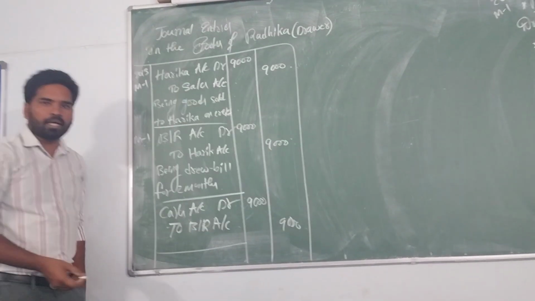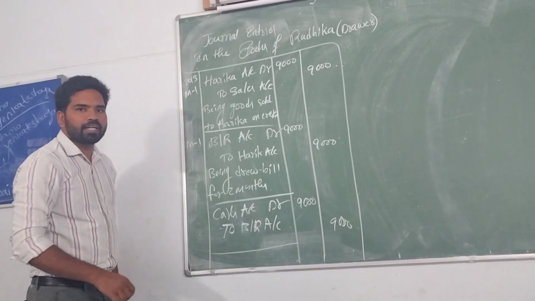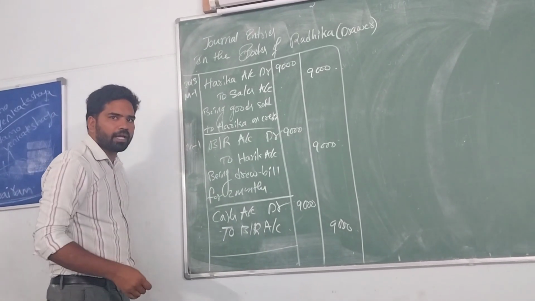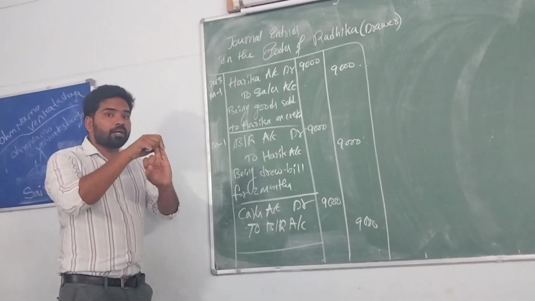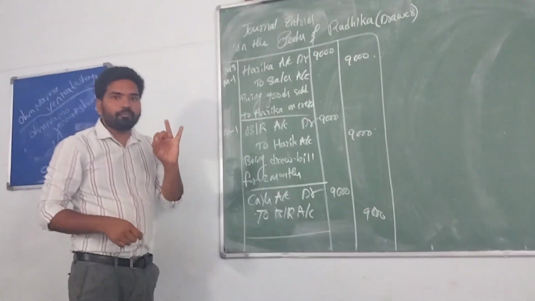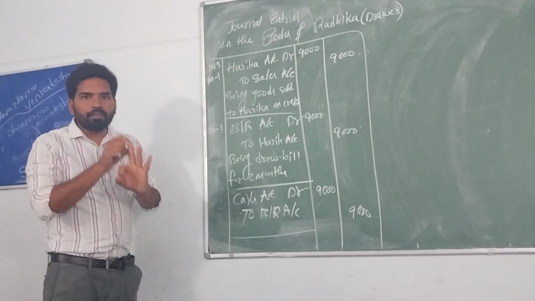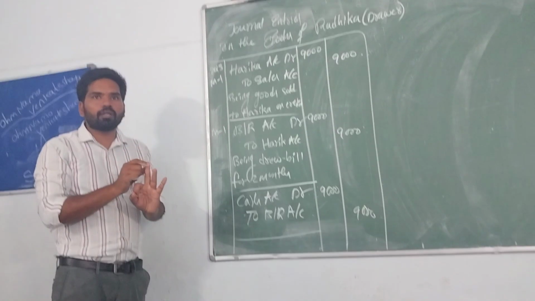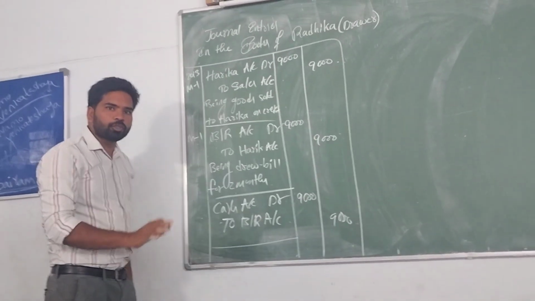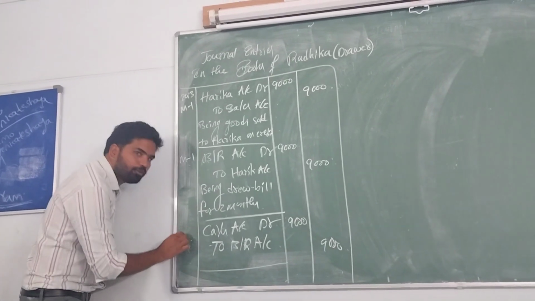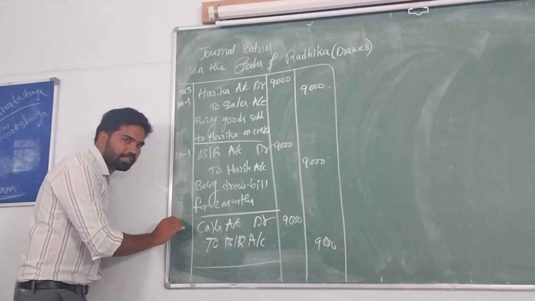Being bill is honored after 2 months. What's the date of maturity? May, June is 2 months. So when is the bill matured? May 4th. We have to add the 3 grace days.